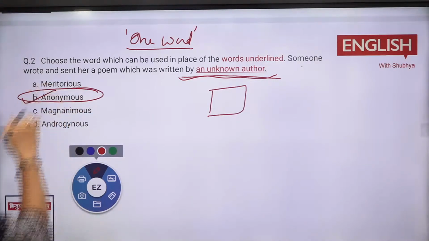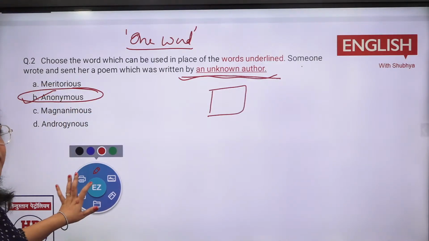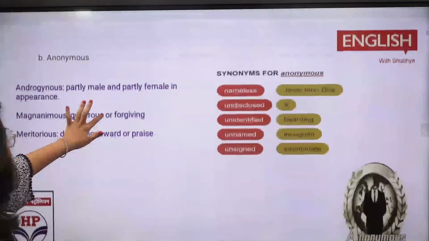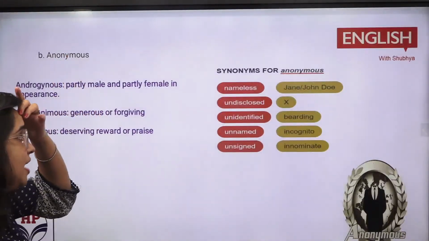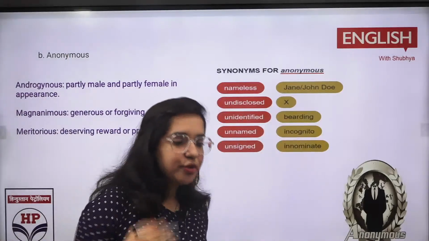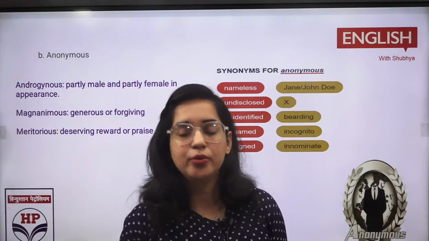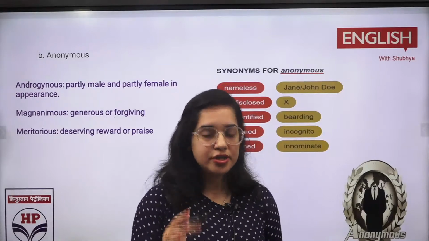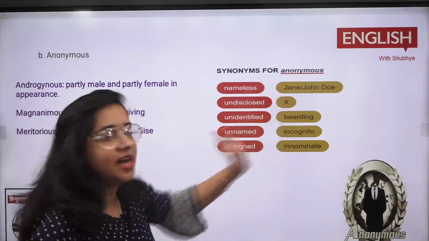So that is anonymous. Anonymous is something when you are not aware about who wrote it, who gave it. You can note it down. Simply, anonymous is when it is nameless, you are not disclosing anything. Suppose you helped one of your friends and you didn't tell, like I have helped you. So that is your simple way of telling it. It is an anonymous one.